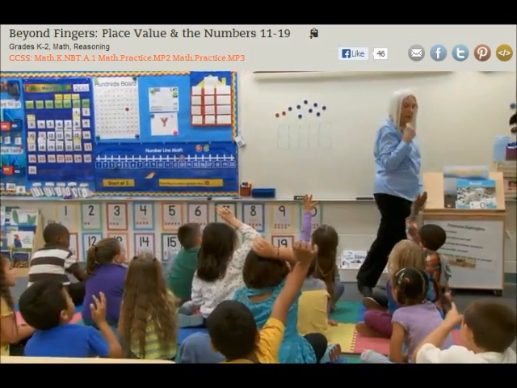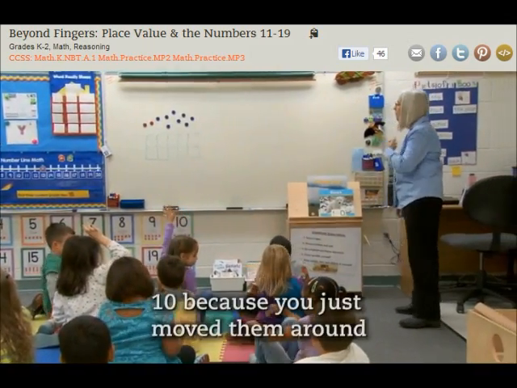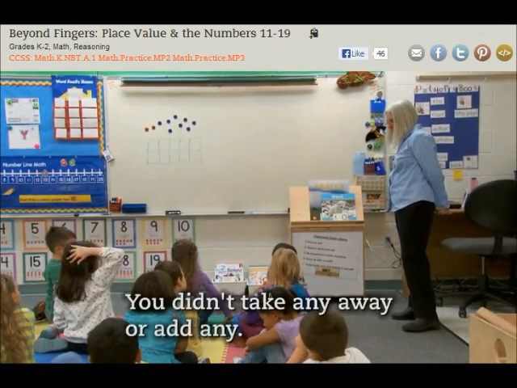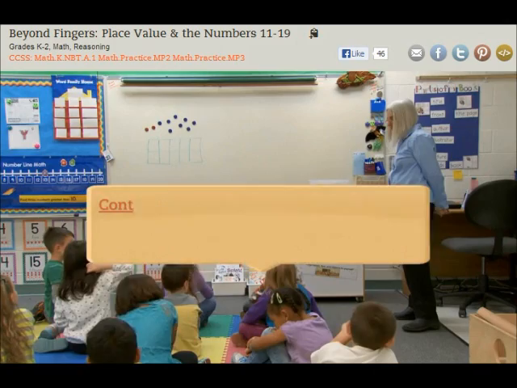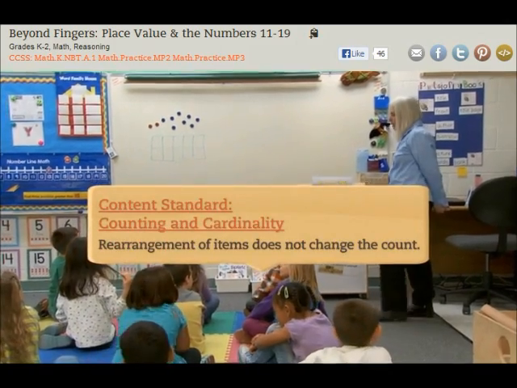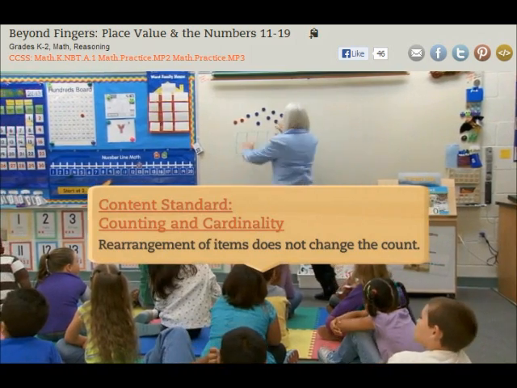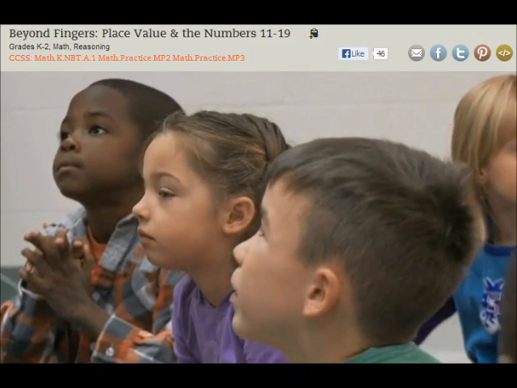Okay, so now how many do I have? Armand? 10, because you just move them around. You just take any way up it, add in. So when I move them around, it's still the same. Is that correct? Yes.